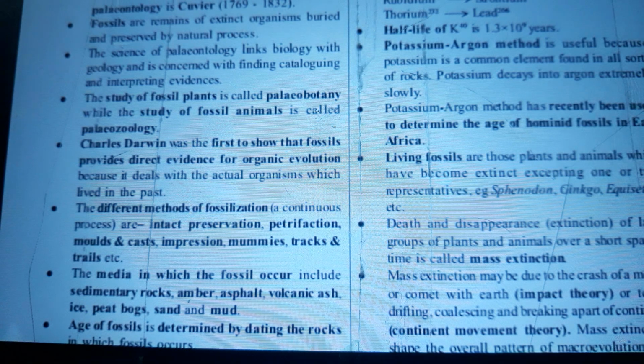The media in which fossils occur include sedimentary rocks, amber, asphalt, volcanic ash, ice, peat bogs, sand and mud. Age of fossils is determined by dating the rocks in which fossils occur.